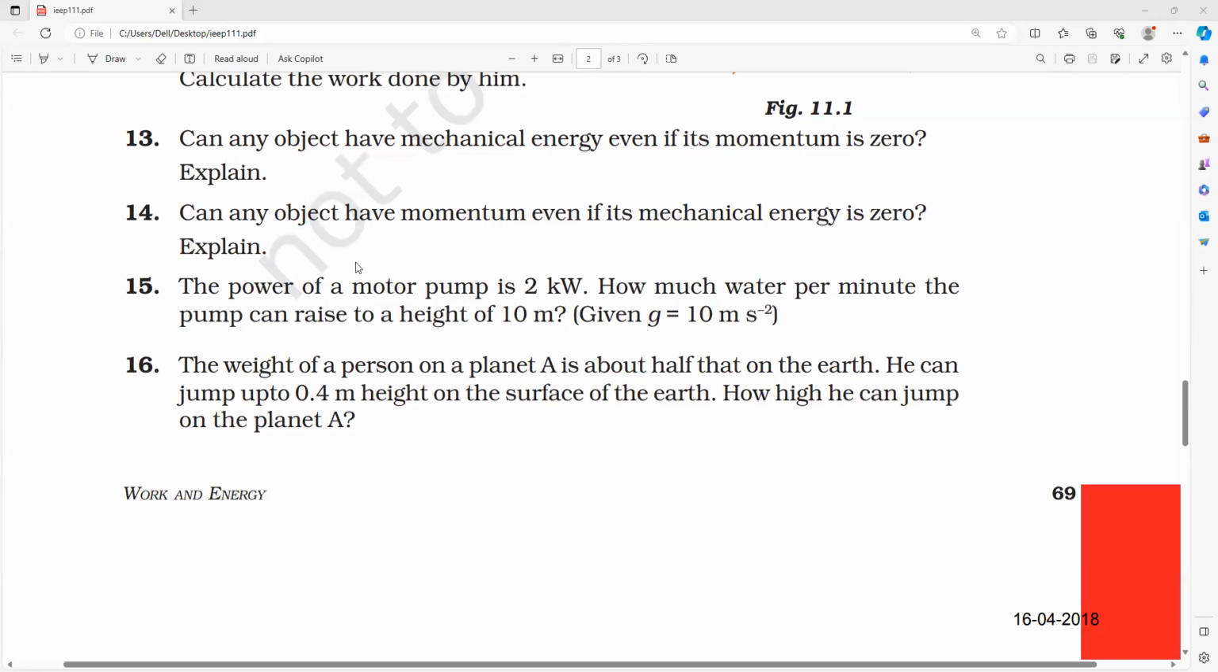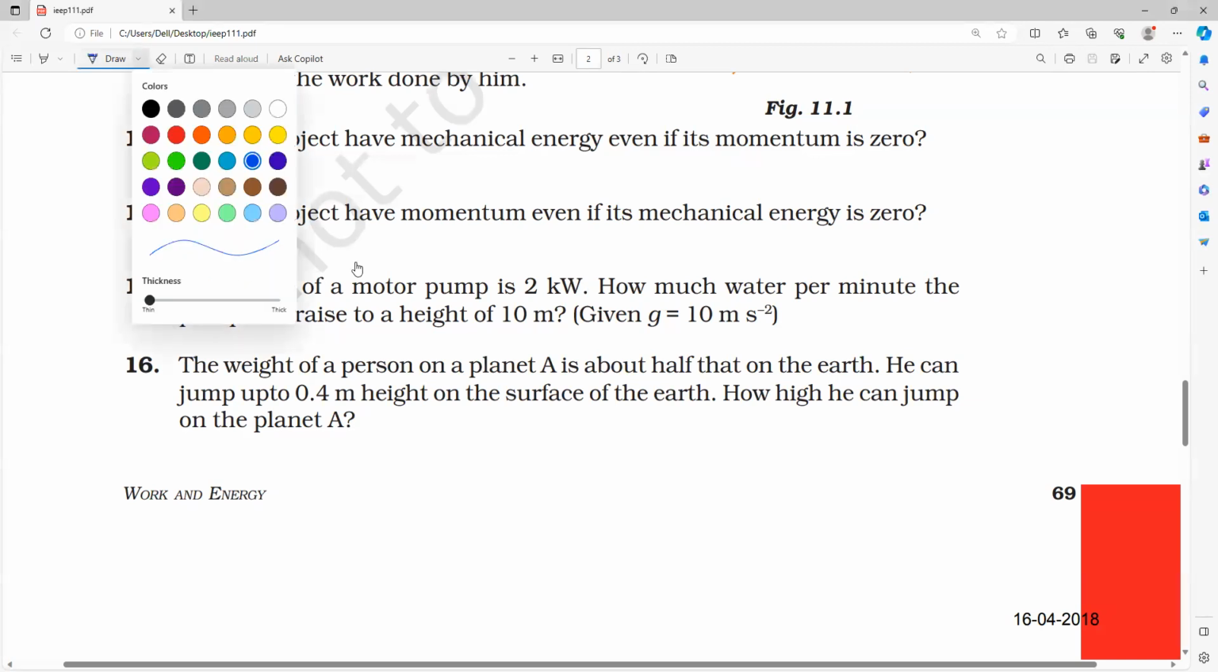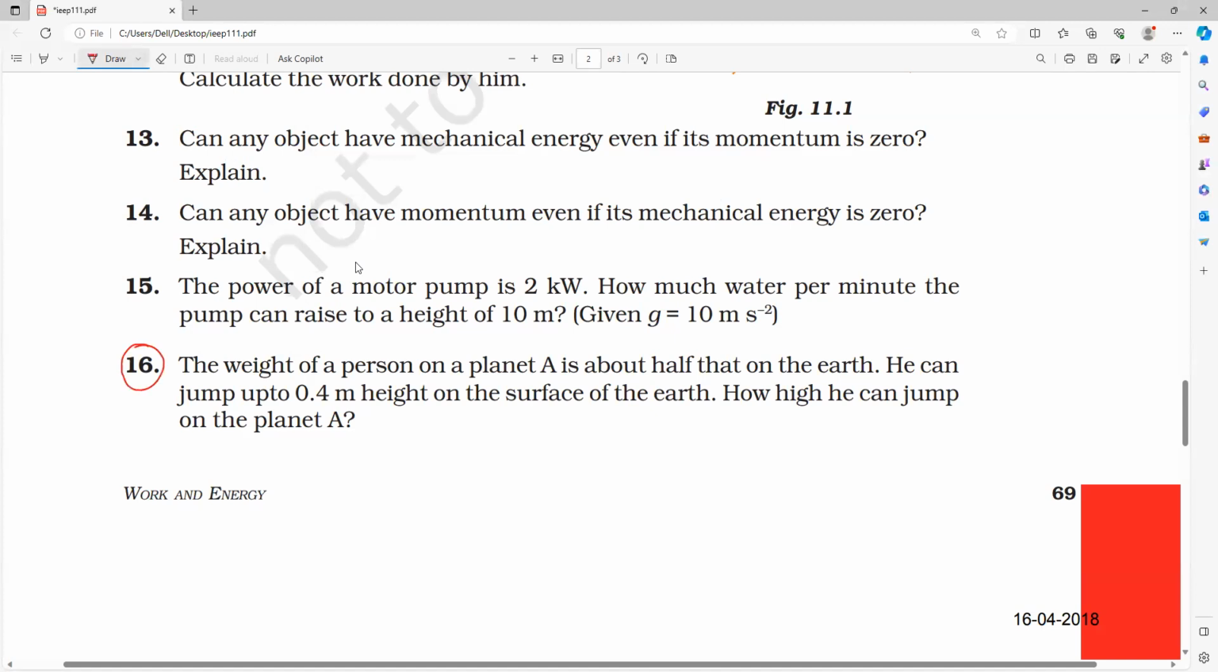So as I told you in yesterday's class, the 16th question is a very important question, because it is purely concept based. What they are saying is very simple, but you just need to have the knowledge.